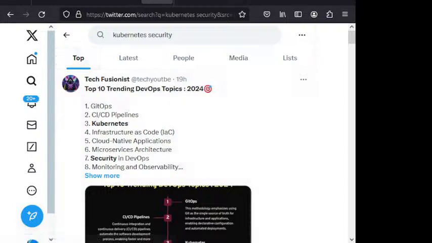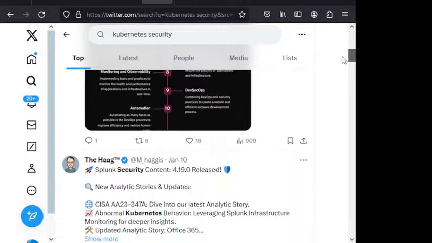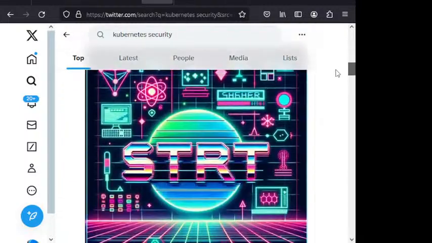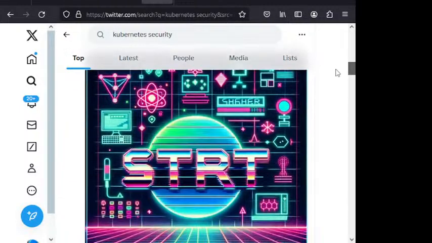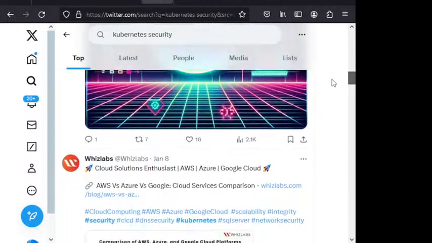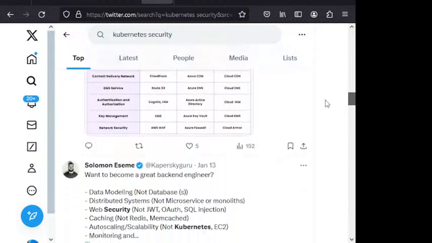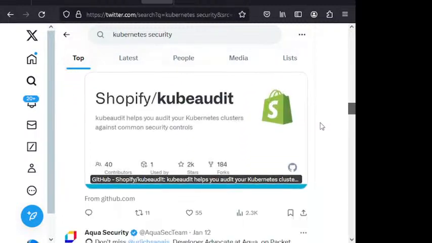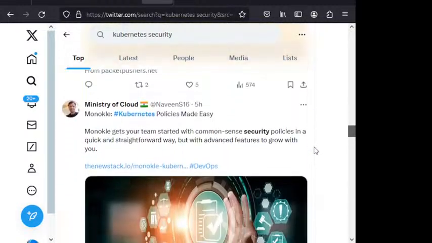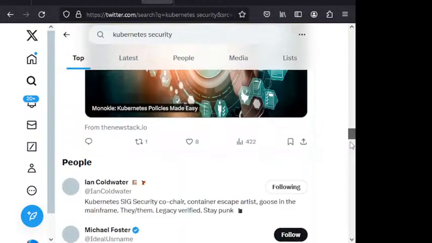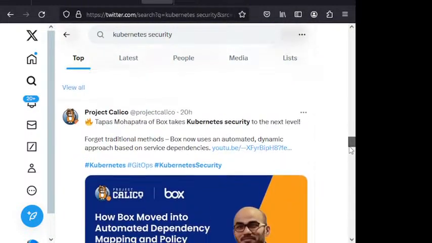Today I just had a little bit of a pet peeve, so I'm going to go through. From time to time I'll go out and look and see what's out there in terms of Kubernetes security. I'm always impressed by these pseudo AI images that people put on their things. Now, of course, I'm sitting there scrolling through, and it's not going to do it. Awesome. All right, let's see.